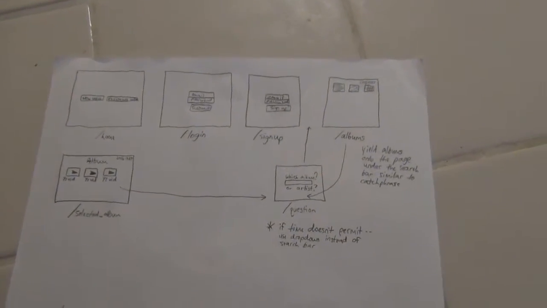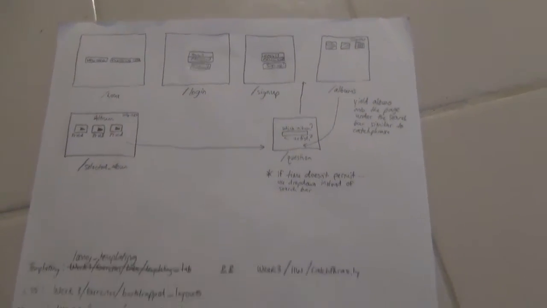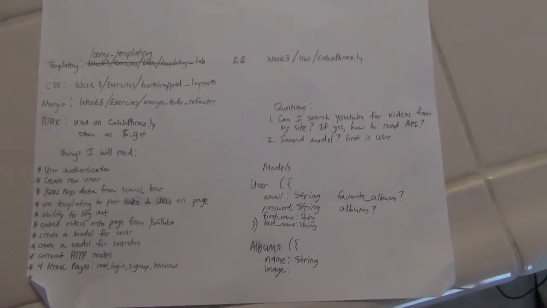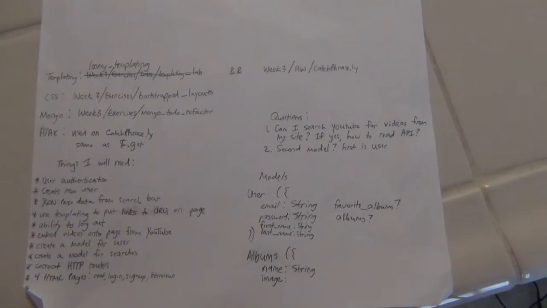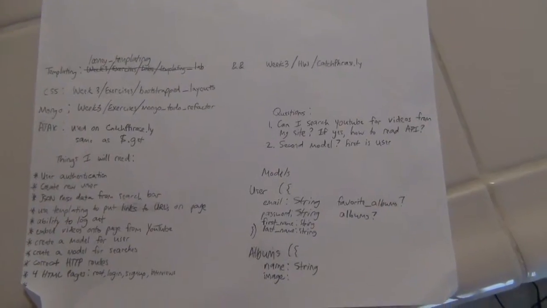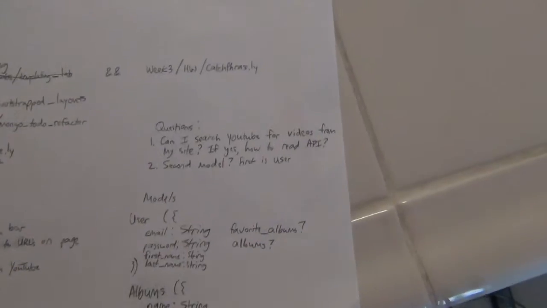Here is my rough draft of my wireframes and user stories. As you can see here, the wireframes. This is just a rough draft of what I wanted the site to look like. And then here are some requirements as well as some reference material for going about finding the solutions to some of the requirements. There's some of my database schemas, and then questions to ask the instructor.